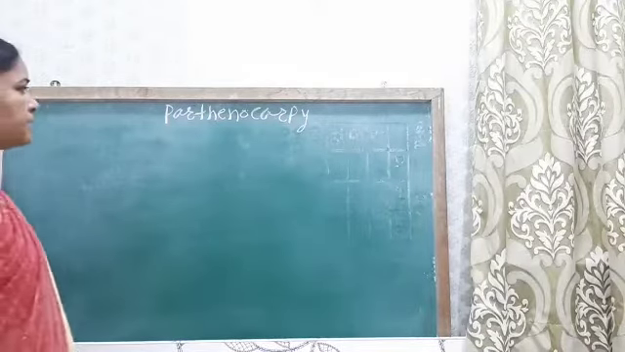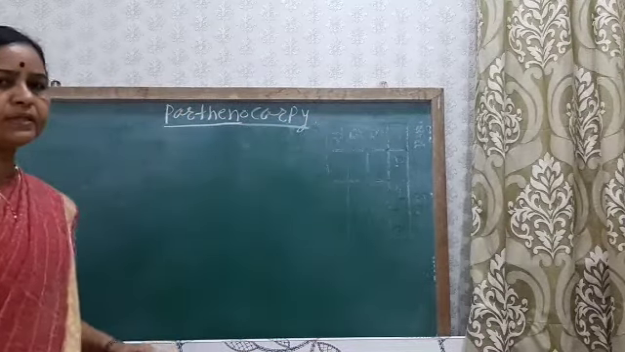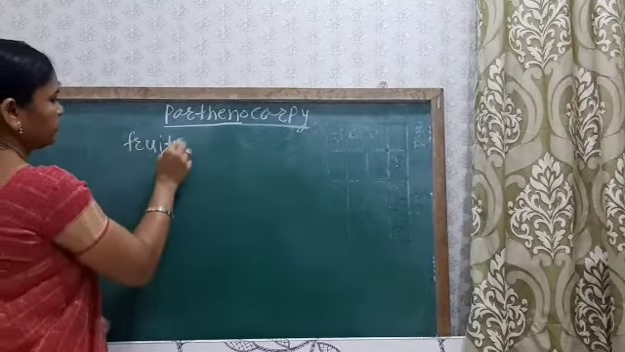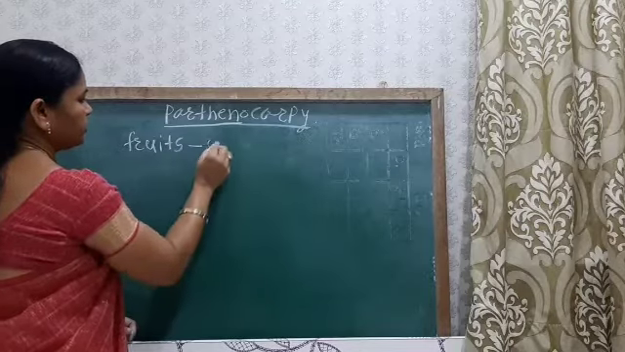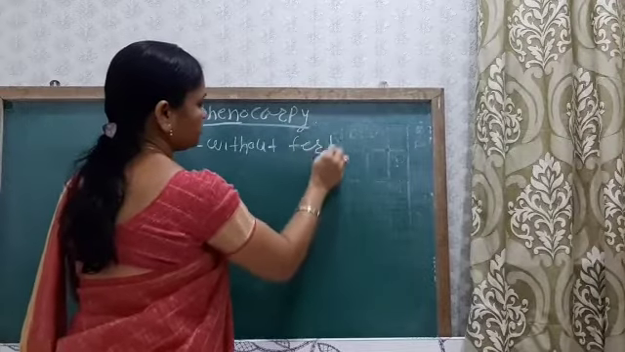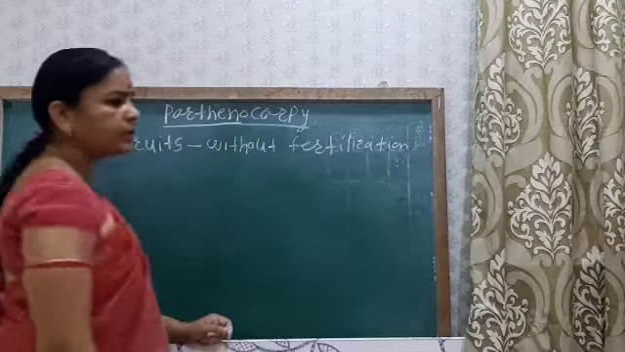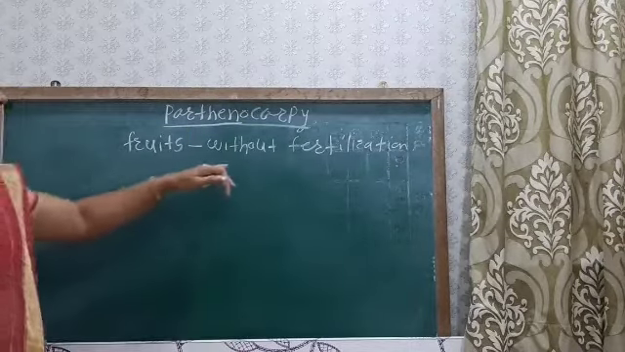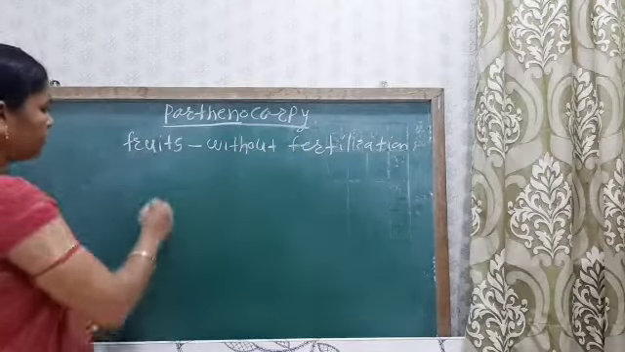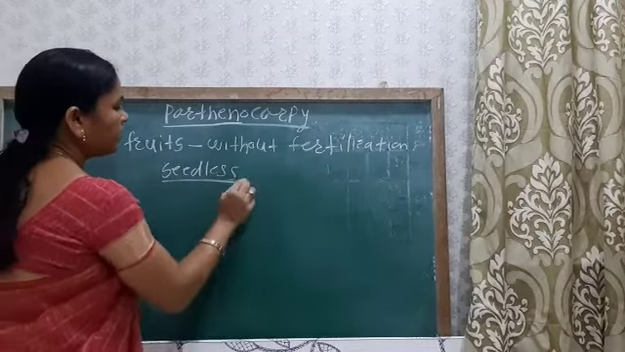Okay, so next is about parthenocarpy. So parthenocarpy means what? That is the formation of fruits without fertilization. So here fertilization does not take place, and due to which there is no seed formation. Okay, so these fruits are seedless fruits.